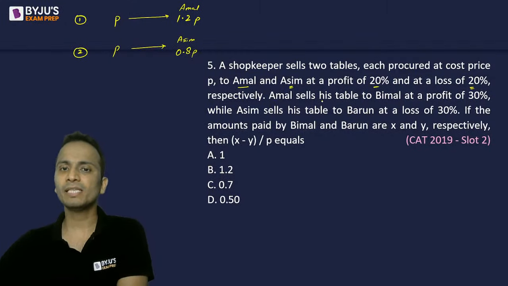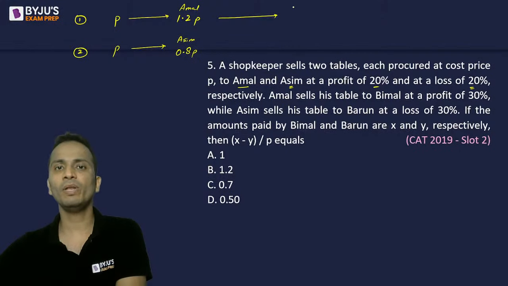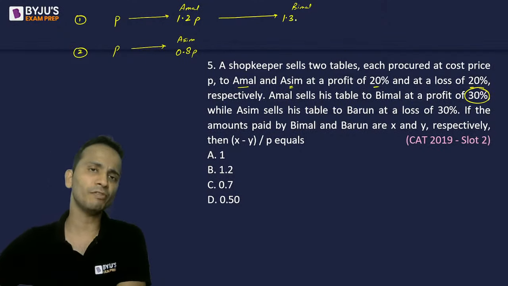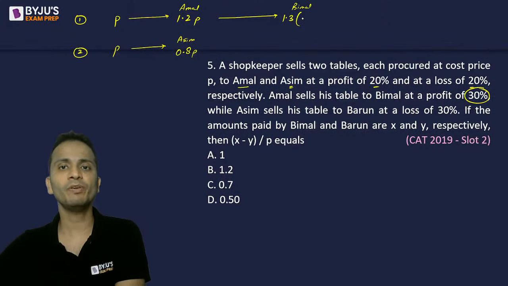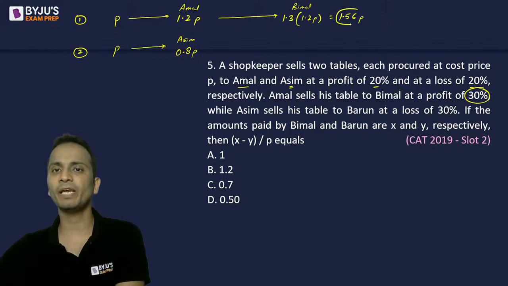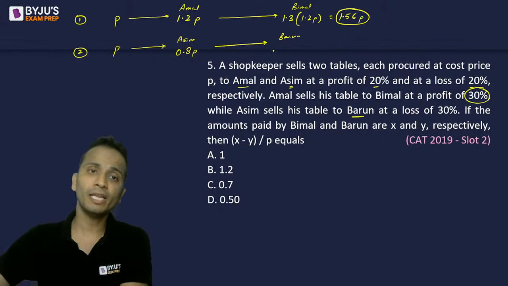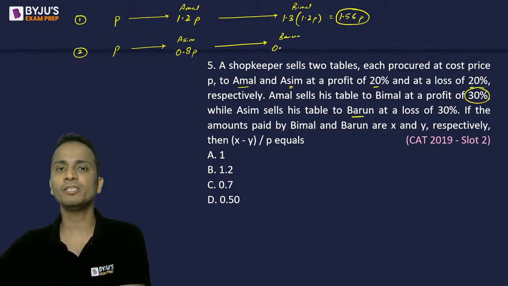Right? Now Amal sells this table to Bimal. Amal will give it to Bimal at a profit of 30%. So now the price that Bimal will pay will be 30% above the cost price that Amal has paid. So it will be 1.3 times 1.2 P, and that will be 1.56 P. So this is the price that is paid by Bimal. Now Asim sold the table to Barun at a loss of 30%. So the price paid by Barun is 30% less than the price paid by Asim. So that will be 0.7 times the price paid by Asim.